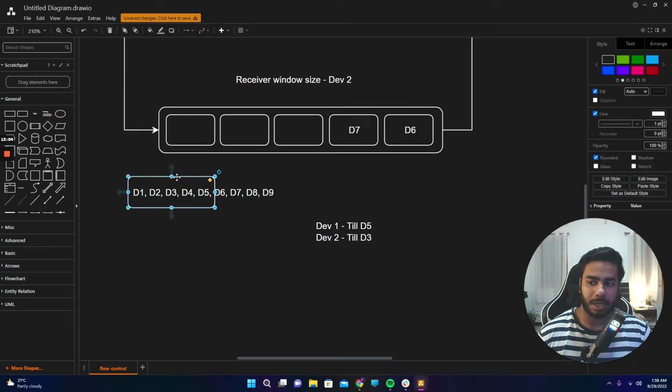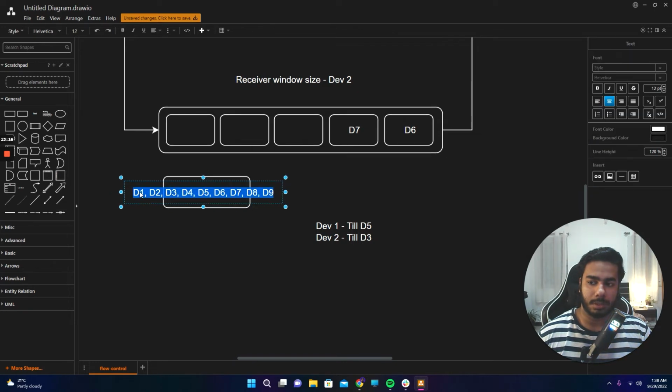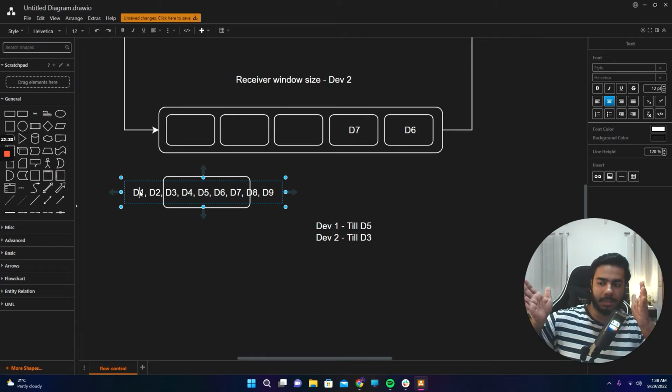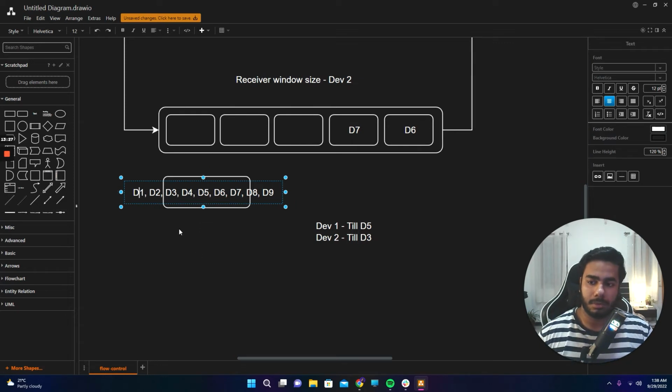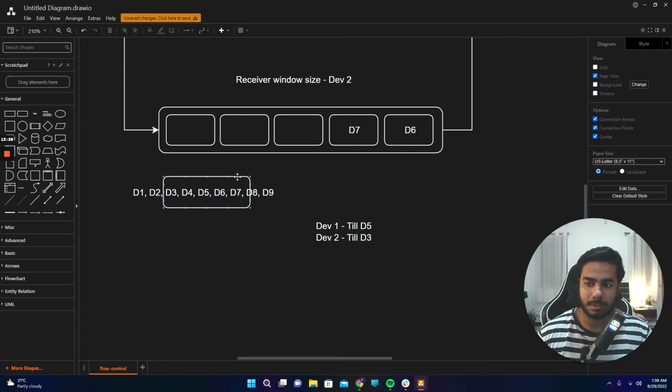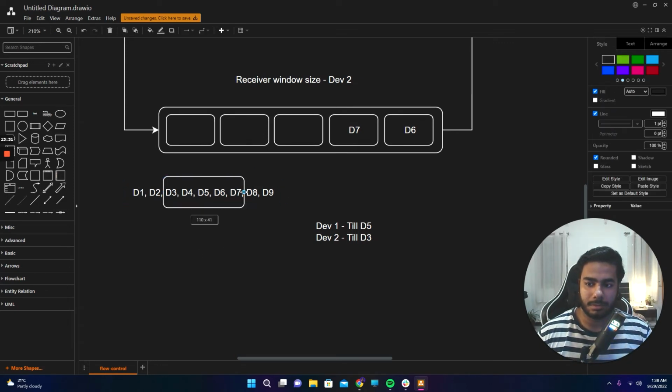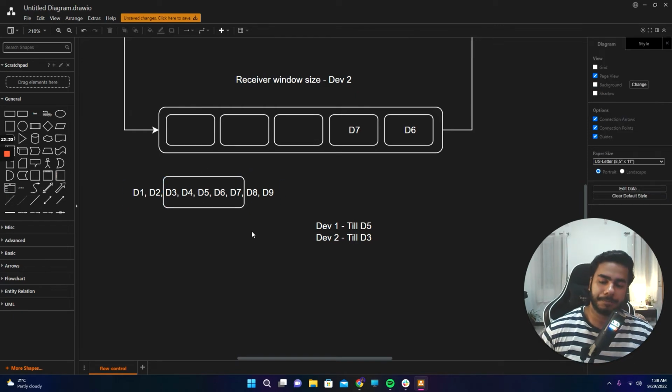Till D2 I have no use, because I already know that device 2 received till D2. So it will drop D1 and D2 and slide the window till here. So that's the use case. It will keep on moving from start to end until the whole data transmission takes place. In very simple language, that's what it does.